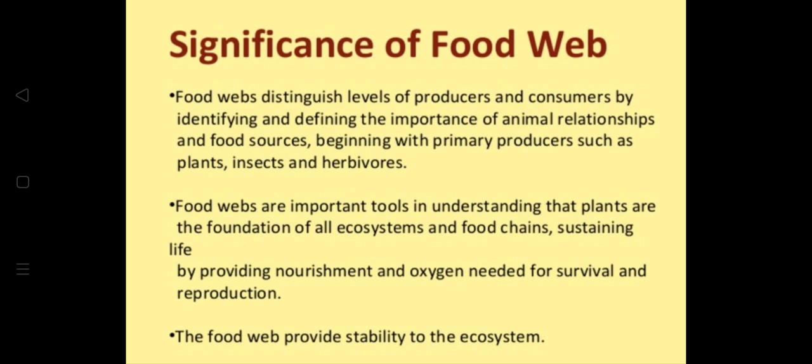Now, food webs distinguish levels of producers and consumers by identifying and defining the importance of animal relationships and food sources, beginning with primary producers such as plants, then insects and herbivores. Food webs are important tools in understanding that plants are the foundation of all ecosystems and food chains, sustaining life by providing nourishment and oxygen needed for survival and reproduction. The food web also provides stability to the ecosystem.